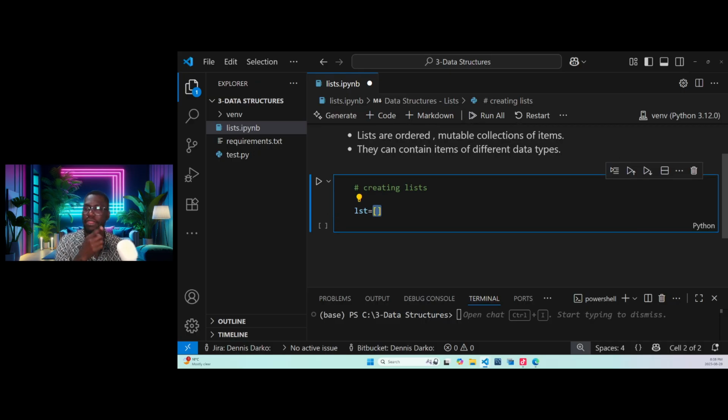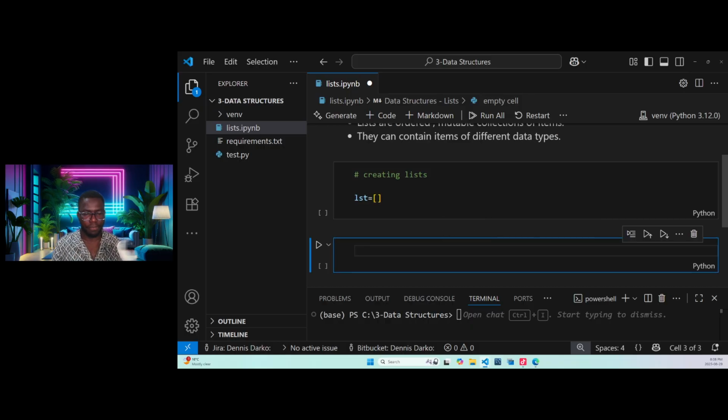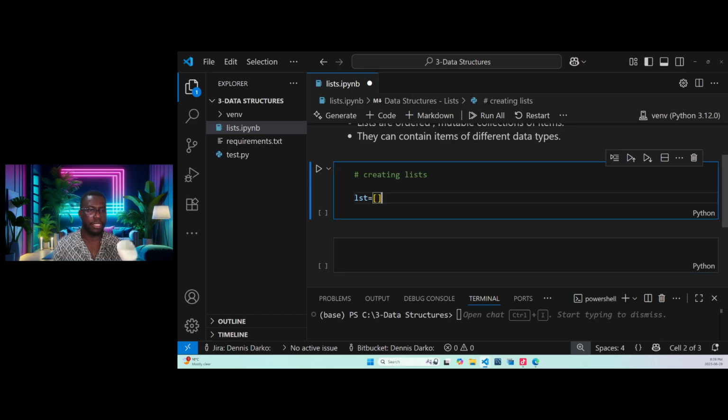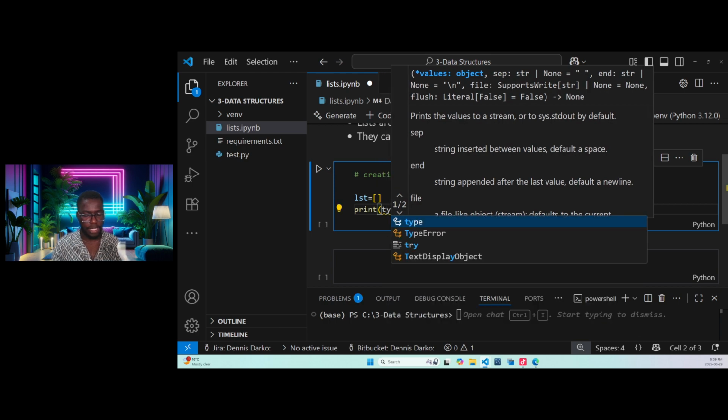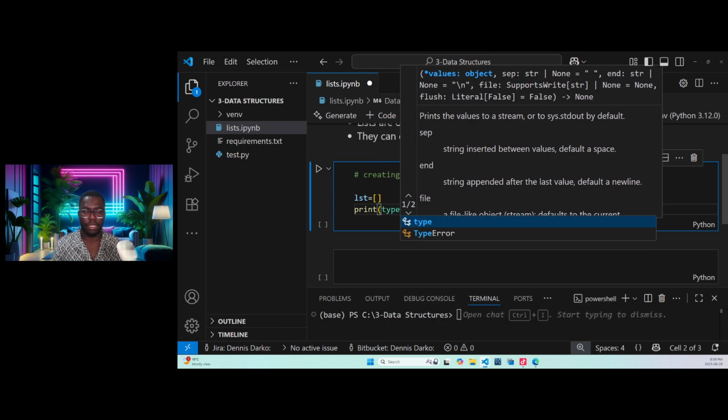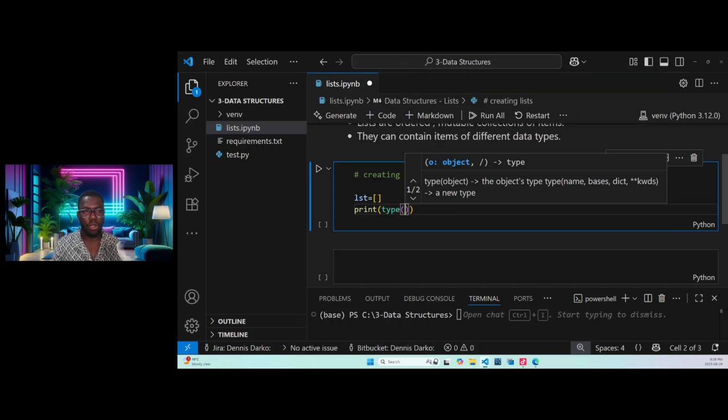For us to be able to understand this empty list, let's see the type of what we've just done here. Let's just print it here so we don't waste a lot of space. Inside the print, we want to print the type of this particular list. Type is a function, so I need to bring my open and close brackets again, then I'll put in the variable name.